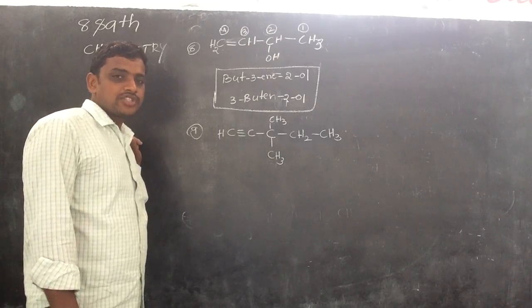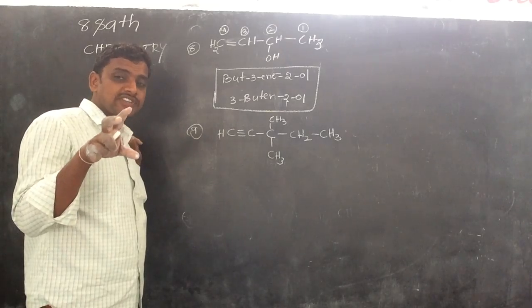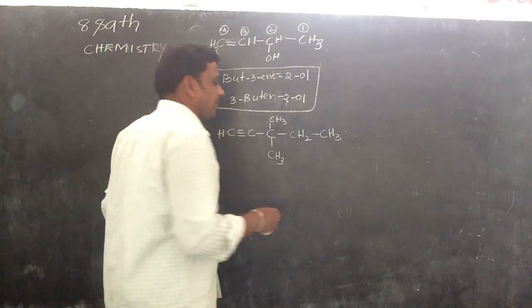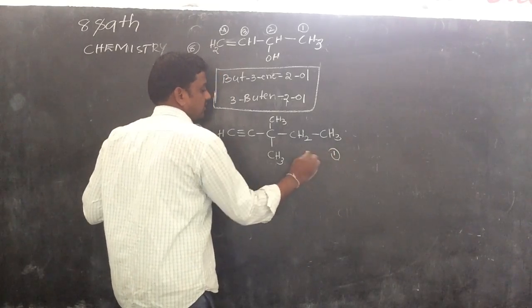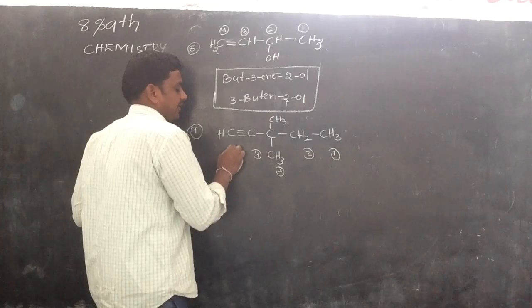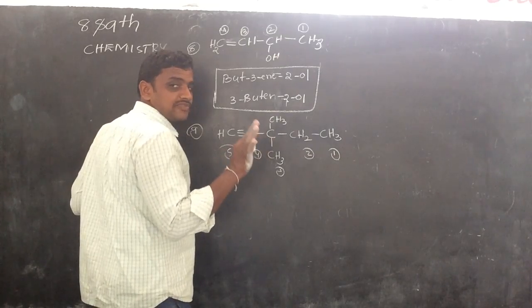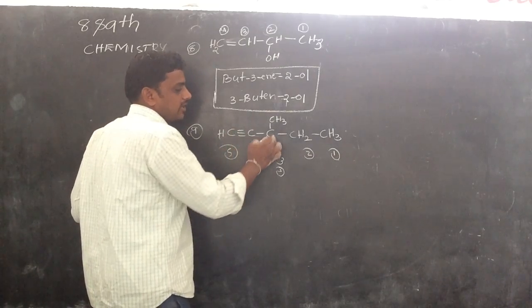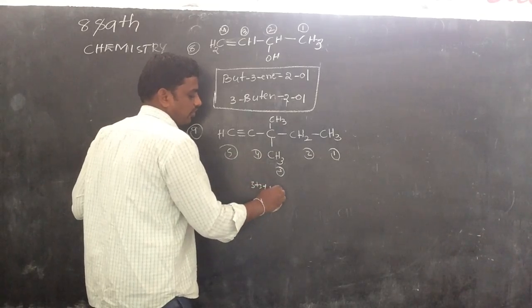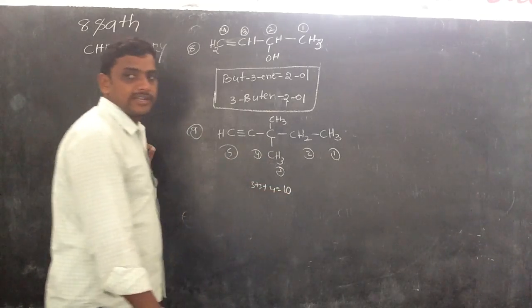Another important point is that the total of substitution and functional group positions should be least. So we are giving this number, for example, 1, 2, 3, 4, 5. The total of substitution positions and functional group position is 3 plus 3 plus 4, total equal to 10.